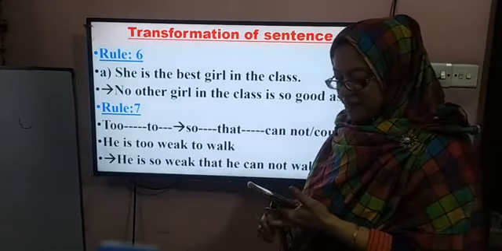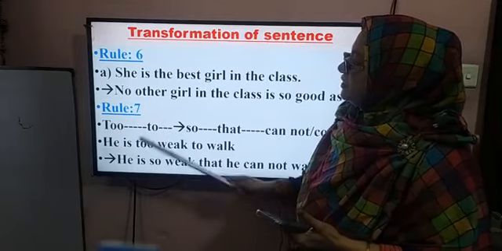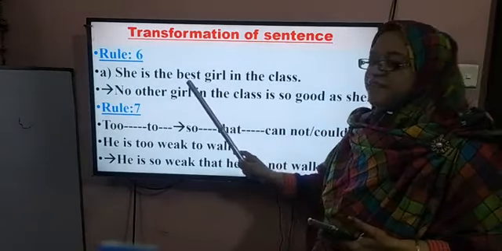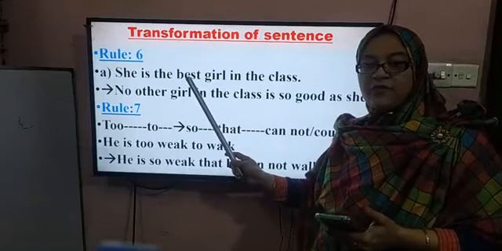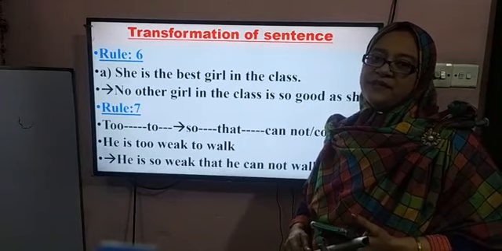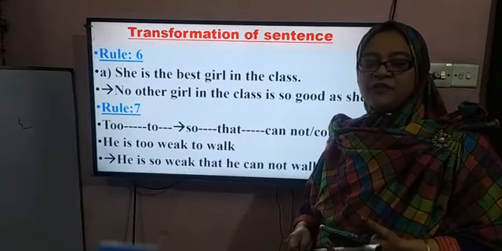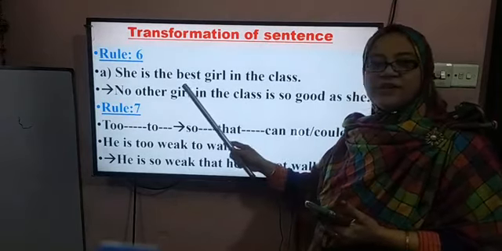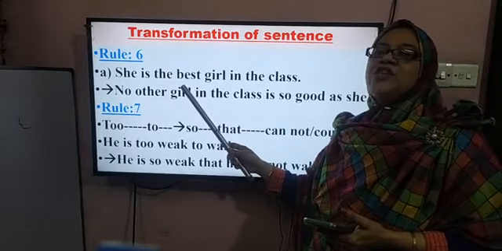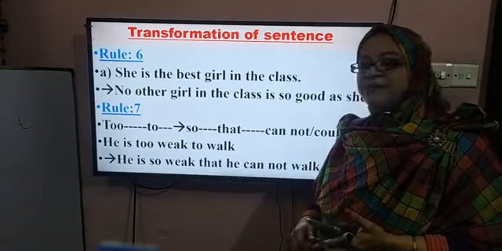I again repeat it. Dear students, rule number 6, she is the best girl in the class. That is the superlative form. Superlative form, best. Good, better, best. That is comparison of degree. Good is the positive form, better is the comparative form, and best is the superlative form. It is the comparison of degree.